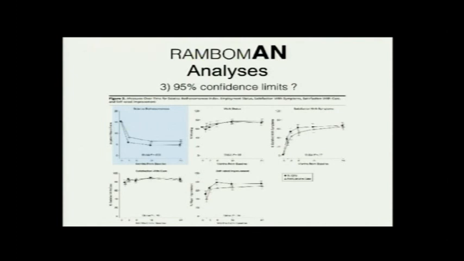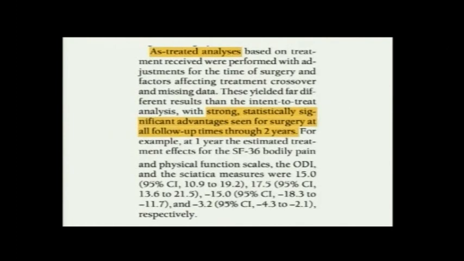It's not projecting well here. You can see in the paper that those handlebars are kind of not overlapping. So again, they did as treated analysis where they found that when you compare surgery versus no surgery, surgery did far better at all follow-up points throughout for all parameters. Obviously, because patients who were in the surgery group had more pain to begin with, whereas non-operative groups had less pain to begin with. So both groups at baseline are not comparable, but that's the real life situation.